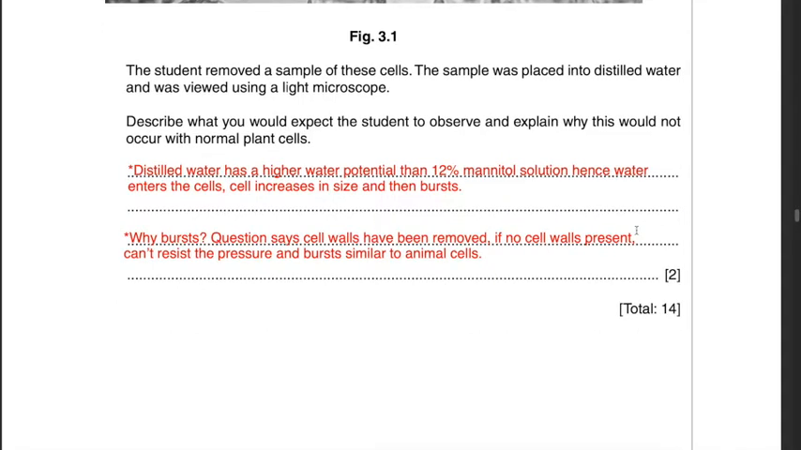And for the part, explain why this would not occur with normal plant cells. It would not occur with normal plant cells because normal plant cells have cell walls, whereas this experiment is of plant cells with no cell walls.